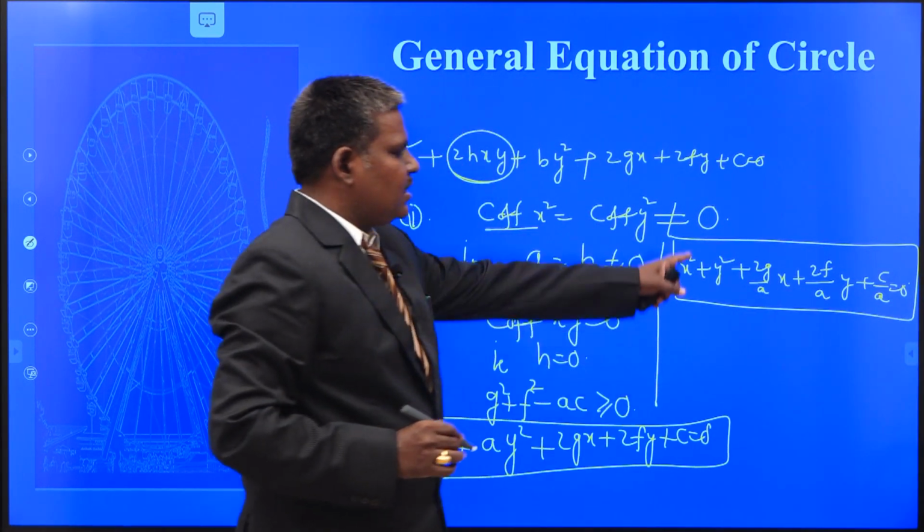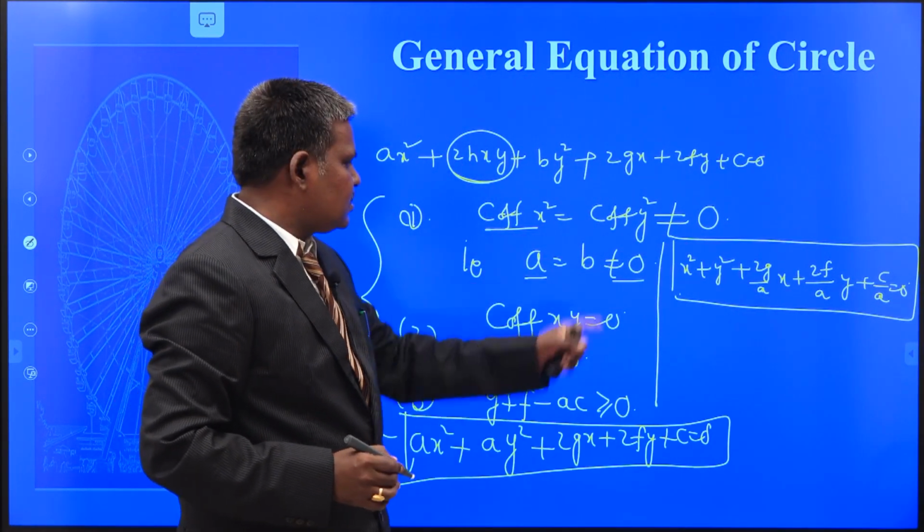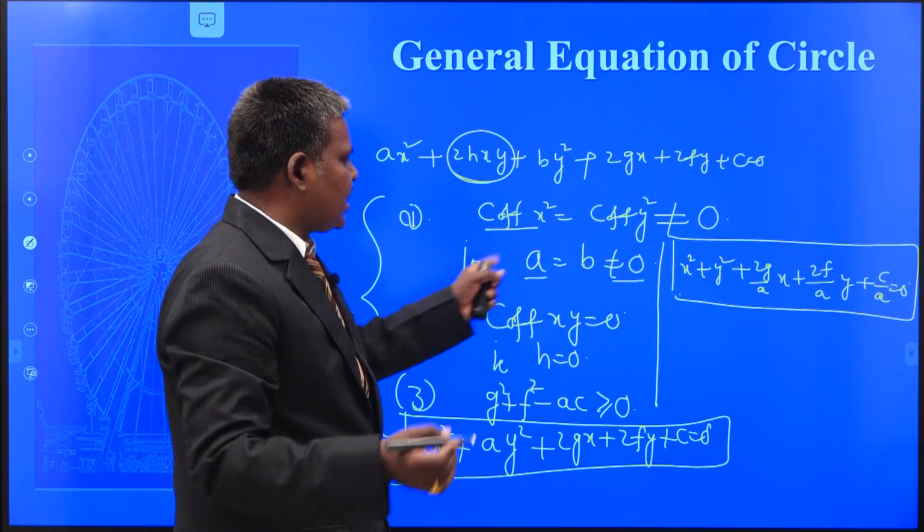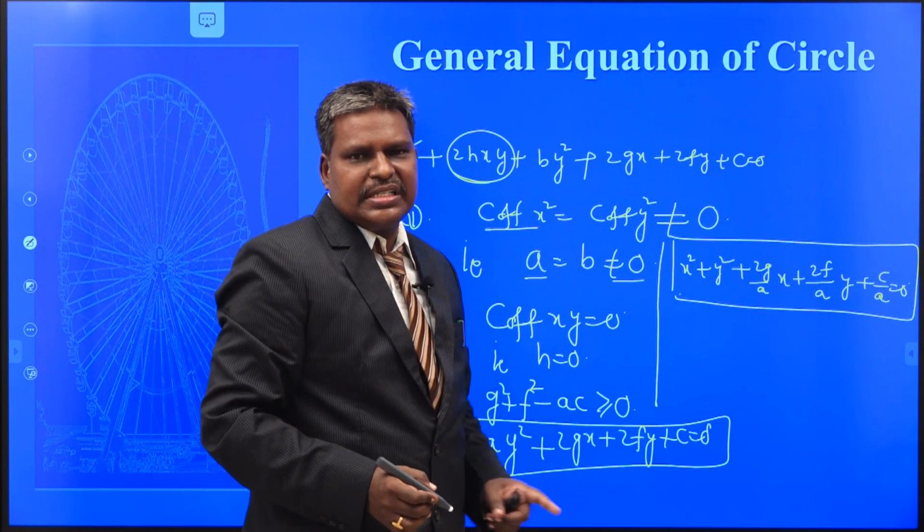Dear students, is it in the standard form or not? Yes. Coefficient of x square equal to 1, coefficient of y square equal to 1, there is no xy term, so it must represent a circle.